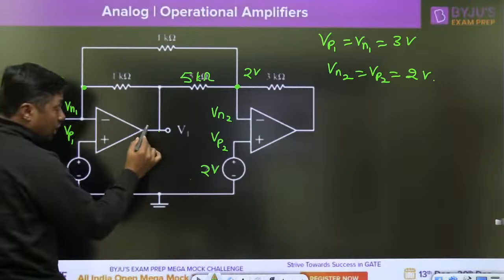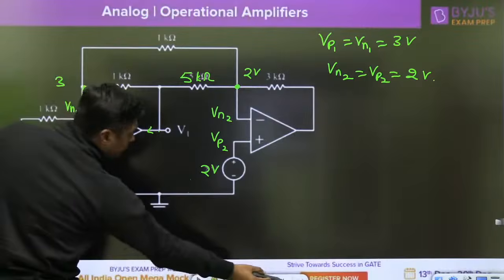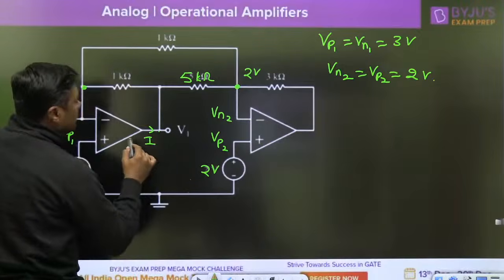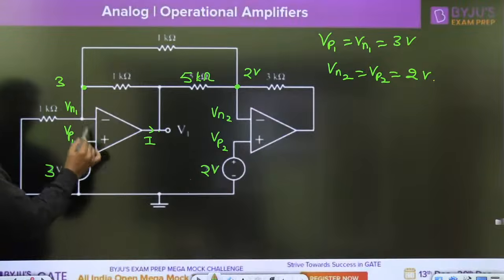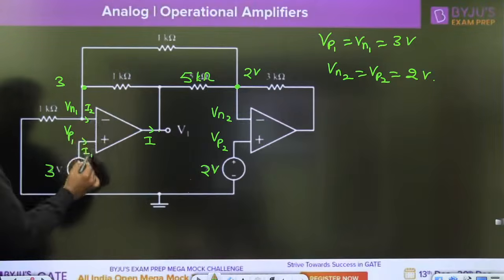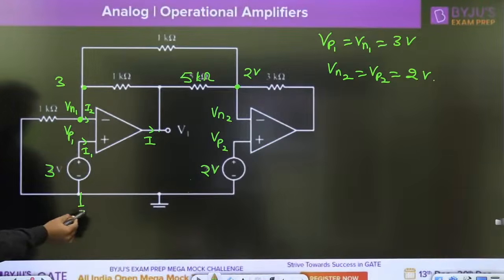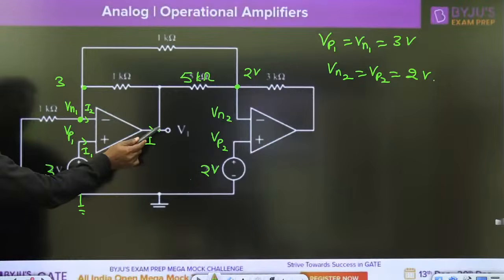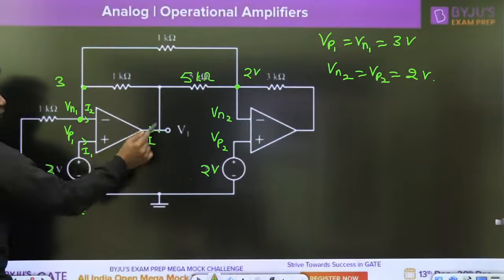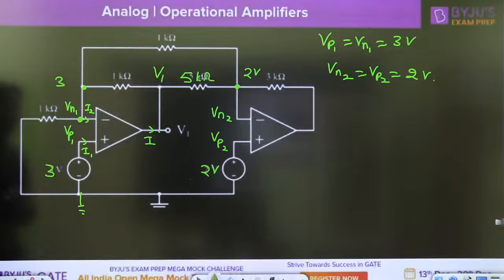Why? Because we do not have an idea about the current here. Definitely there will be current in this path. But the current entering the operational amplifier is 0, because the input resistance is infinite. And this is the ground. KCL, sorry, not KVL, KCL. We can't apply Kirchhoff's current law at this point because we have no idea about the current. The voltage at this point is V1, we have to find V1.